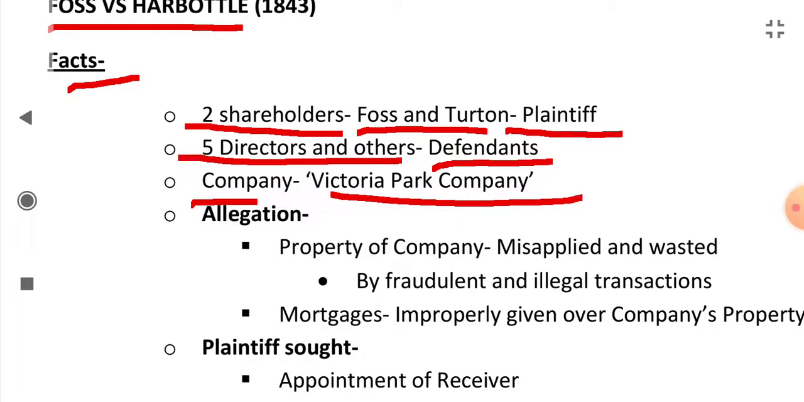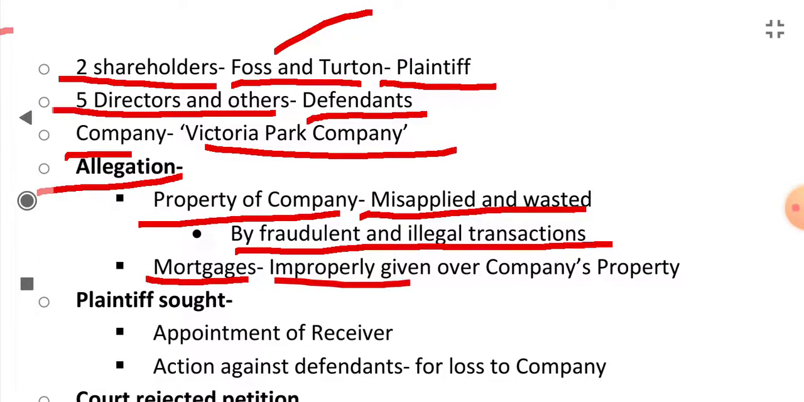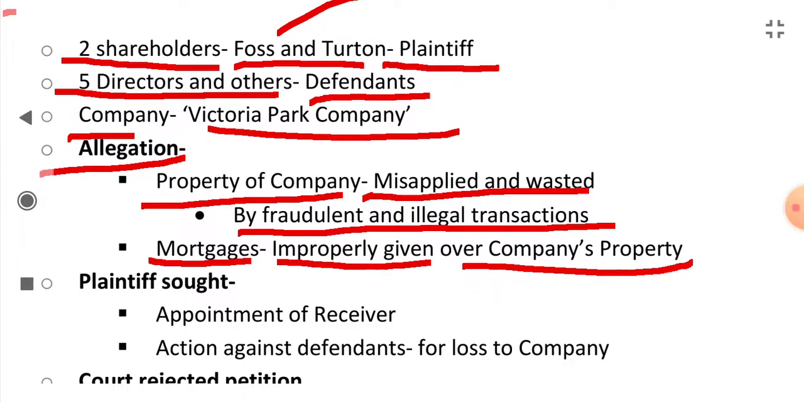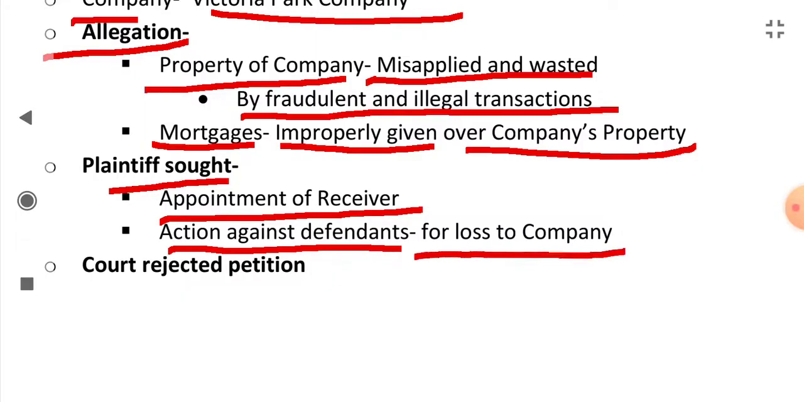What was the allegation made by the plaintiffs, Foss and Turton? The allegation was that the property of the company is being misapplied and wasted by fraudulent and illegal transactions, and mortgages are improperly given over company's property, okay. So these plaintiffs sought an appointment of a receiver and action against the defendants for loss to the company, but the court rejected their petition.